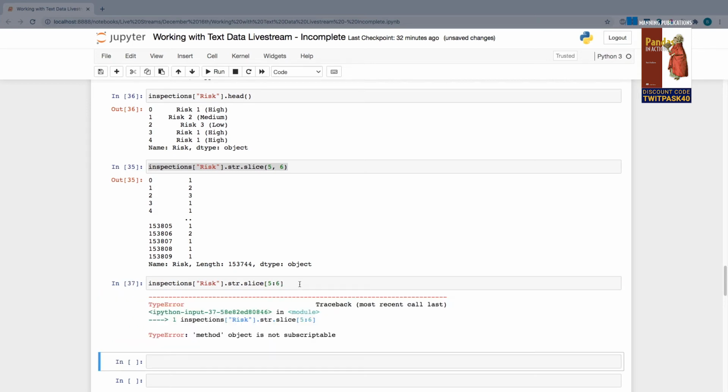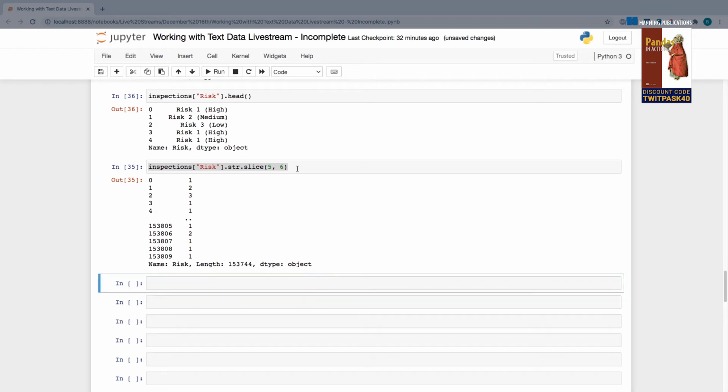Let's see, it's not working here. Let's see what else I did wrong here. Maybe they've removed that syntax since. All right, I guess I was a little mistaken here. So in that case, we'll stick with just the method that we have right here. All right, let's see what else we can do.